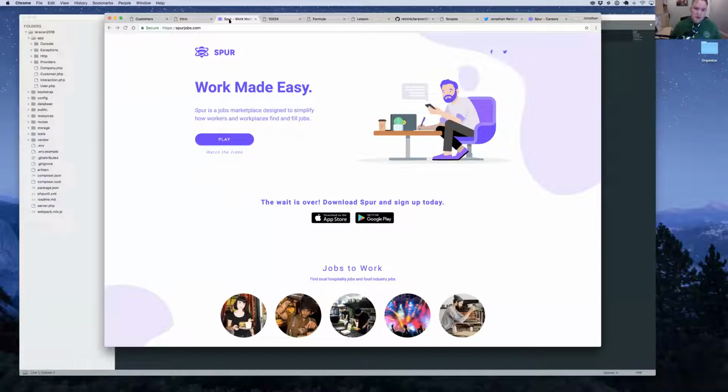The name of this company is Spur, and they were doing some really neat things in the education and staffing space. When I started working with them, they wanted to create a piece of software of their own that they could use. It's a pretty normal situation where a business wants software to help them do their business.